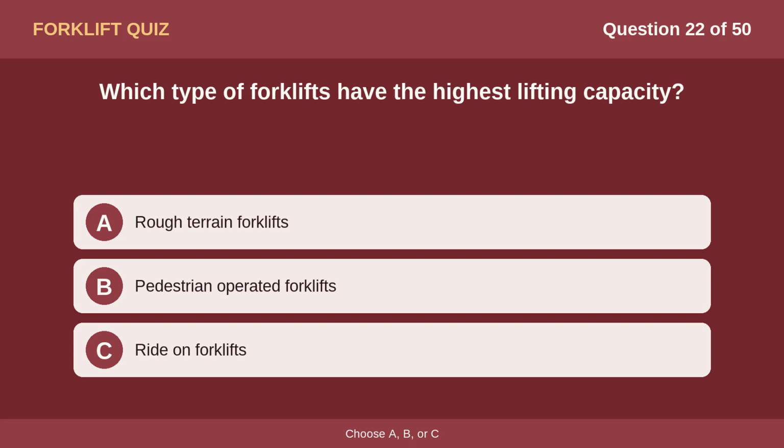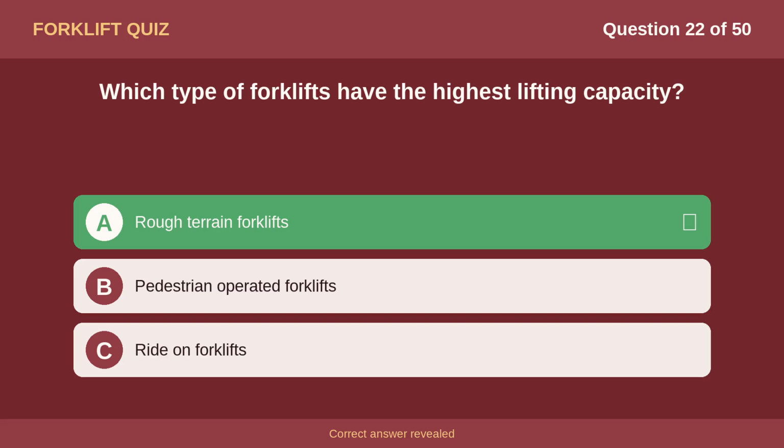Question 22. Which type of forklifts have the highest lifting capacity? Option A. Rough terrain forklifts. Option B. Pedestrian-operated forklifts. Option C. Ride-on forklifts. The correct answer is option A, rough terrain forklifts.